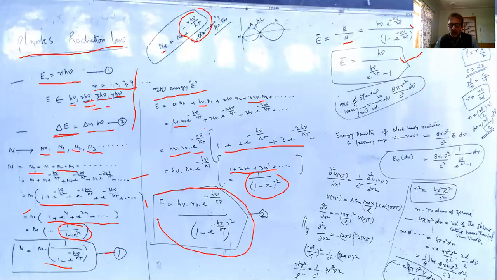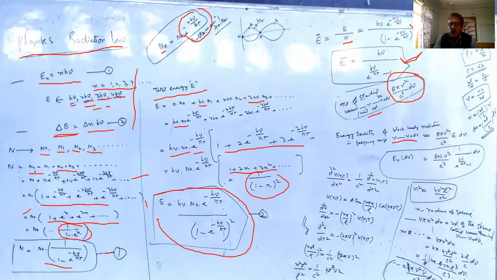standing waves, and we find the number of modes of these standing waves having frequency between nu and nu plus d nu per unit volume, and this equation becomes 8 pi nu square by c cube d nu. Now, therefore, we have the total number of standing waves or the modes in the cavity, and the average energy of this harmonic oscillator or these waves is given by this. And if you multiply these two equations, it gives the energy density of the black body radiation in the frequency range of nu and nu plus d nu.